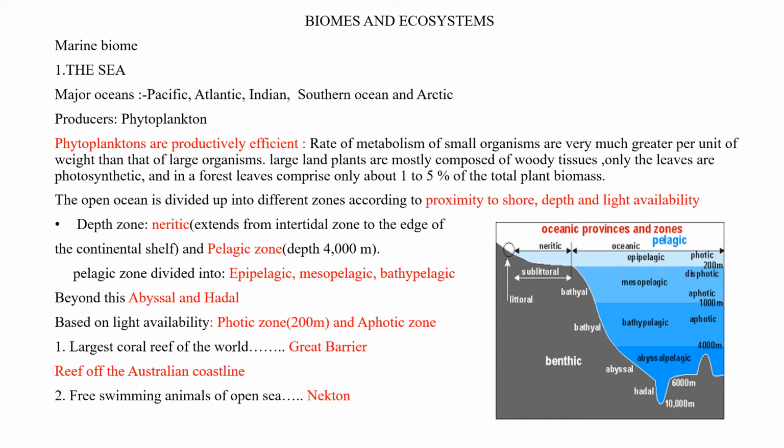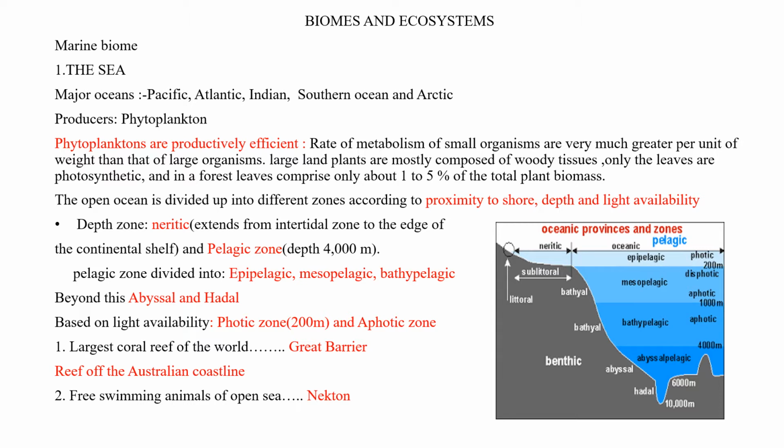Based on size, the Pacific Ocean is the largest ocean of the world, followed by the Atlantic, Indian Ocean, Southern Ocean and Arctic. Major producers of the sea are phytoplanktons. They are productively efficient. The rate of metabolism of small organisms will be greater than that of large organisms. Based upon proximity to shore, depth and light availability, the open ocean is divided into different zones.